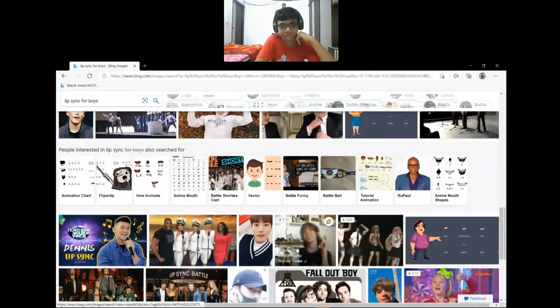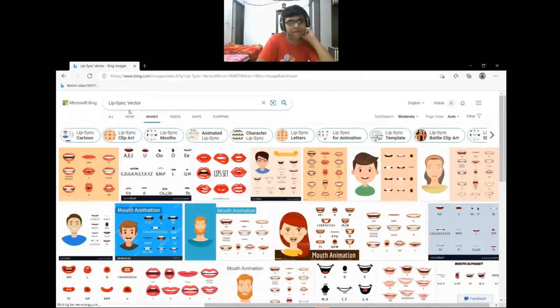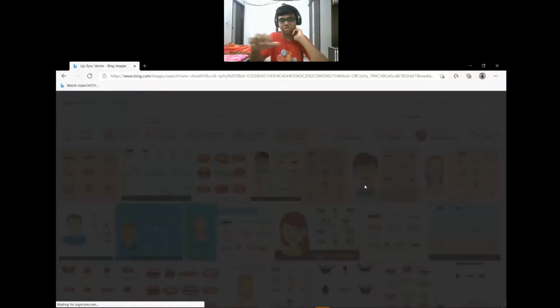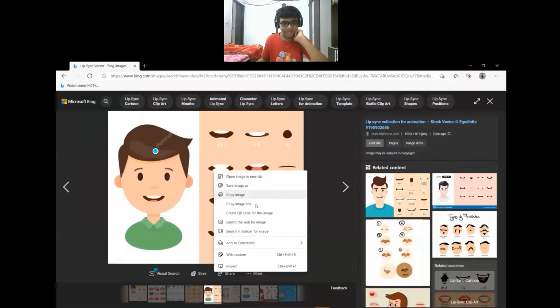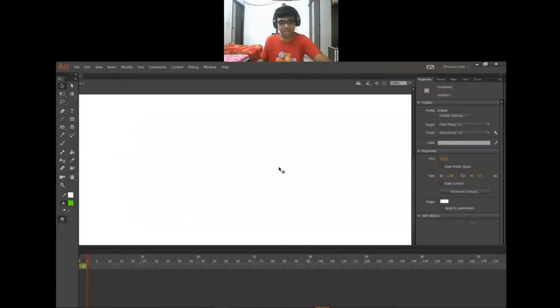So I will use one boy, and I will use one lip synchronize vector, or you search it like this. I will use this vector: right click, copy, right click, paste in center.